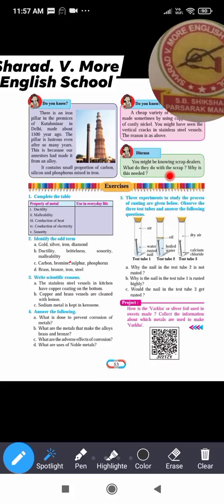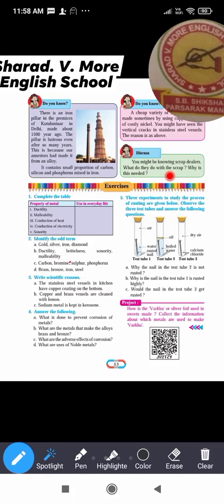Scrap dealer collects the old, broken metal sheets, utensils, etc. and they collect and send to the factories. In factory they are melted and from them the new articles, objects are made. And if we collect these scraps, so there will be less burden to obtain the new metals from the earth.